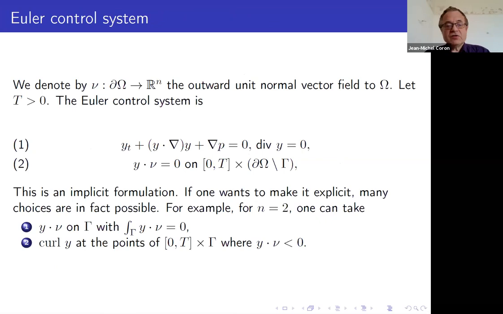And the equation, so we have the Euler equation, which is equation 1. We consider the case where the control is on the boundary. y_t plus the derivative of y in the direction of y plus the gradient of the pressure is 0. The divergence of y is equal to 0. And the fluid slips on the boundary on the place where there is no control. The control is on Gamma, so we do not say what happens on Gamma. Roughly speaking, we do what we want on Gamma. So this is some implicit formulation of the control system.